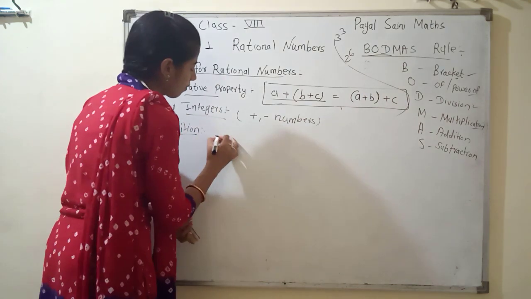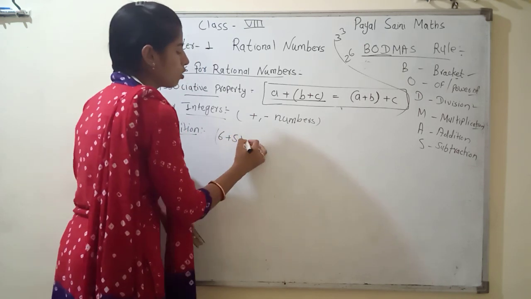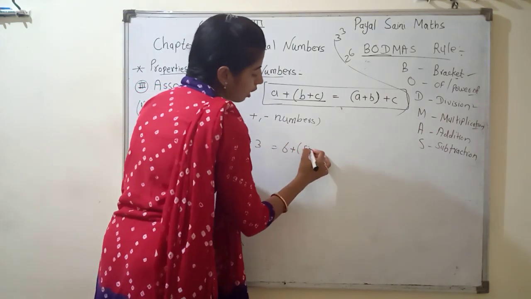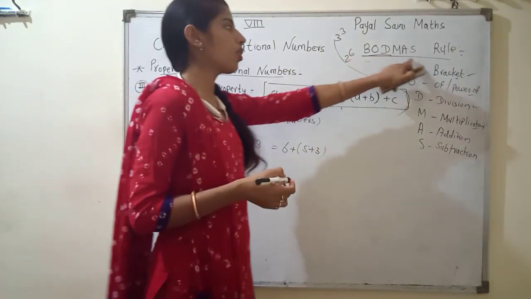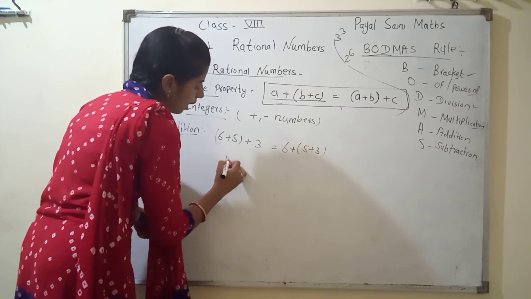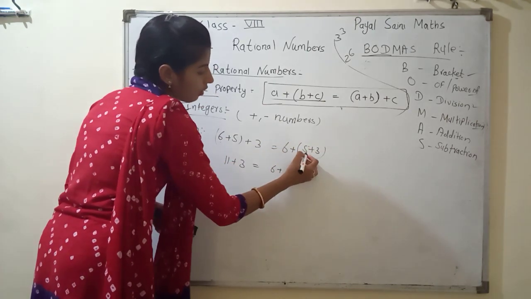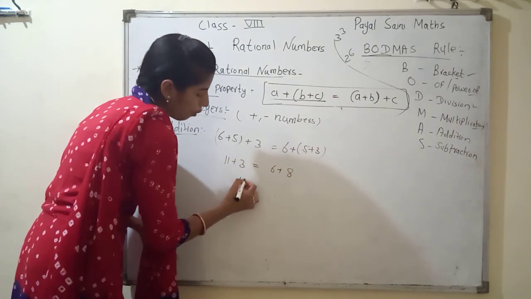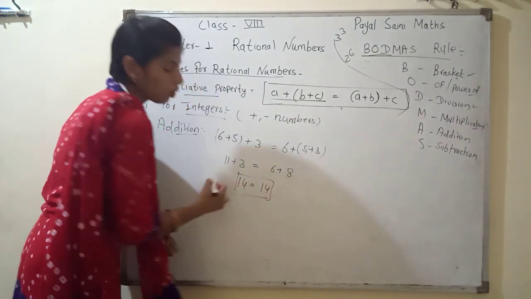I write here (6 plus 5) plus 3 equal to 6 plus (5 plus 3). Now we check first; we solve according to the BODMAS rule. First we solve the bracket: 6 plus 5 is 11, plus 3 is 14. And here 5 plus 3 is 8, and 6 plus 8 is 14. 14 and 14 both are equal.